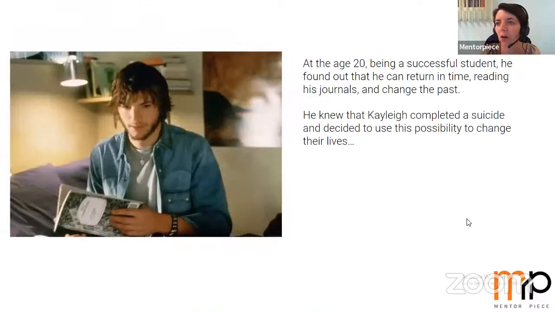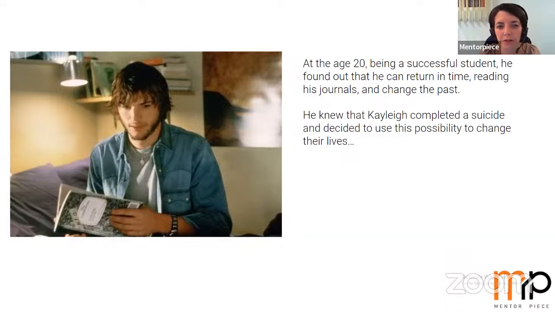But despite all these terrible things in the childhood, now Ivan is age 20, he is a successful student, but one day he learned that Kylie committed suicide.